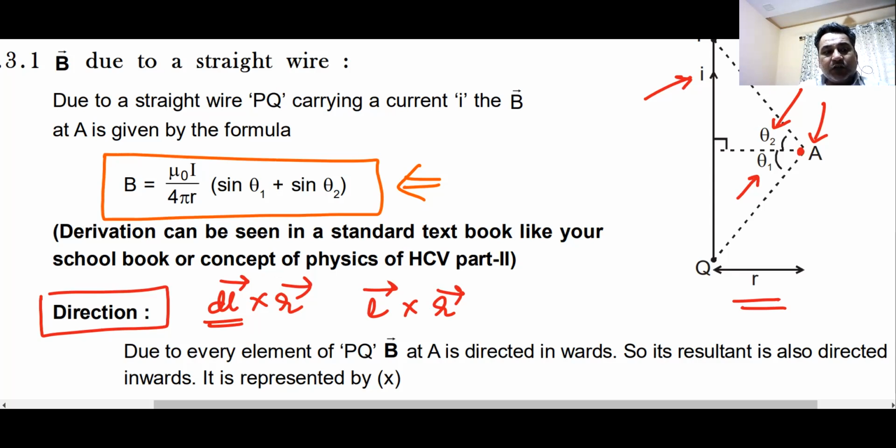If one angle is 0 and the other angle is 90 degrees, that is a semi-infinite wire, the answer becomes mu naught I by 4 pi r. Yes or no? Yes, sir. We all know this.